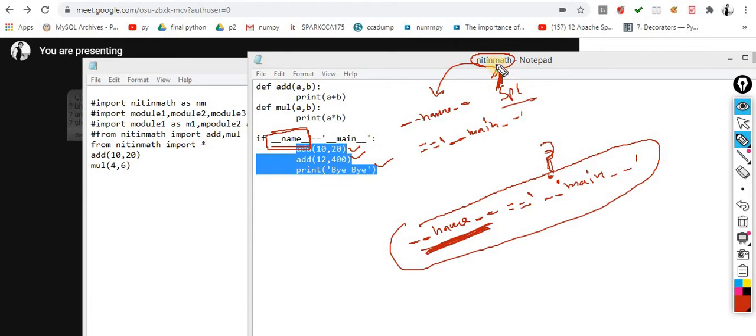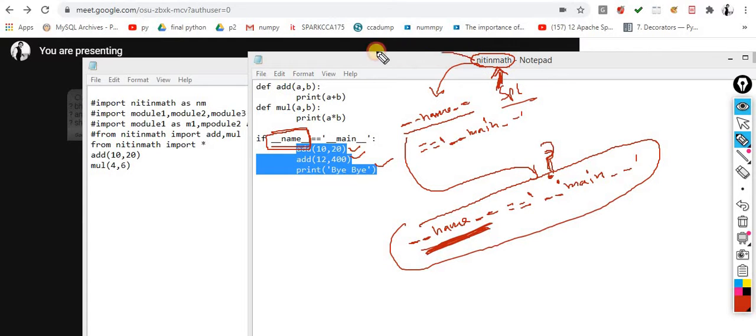Whenever it is called directly, this variable gets the value __main__.